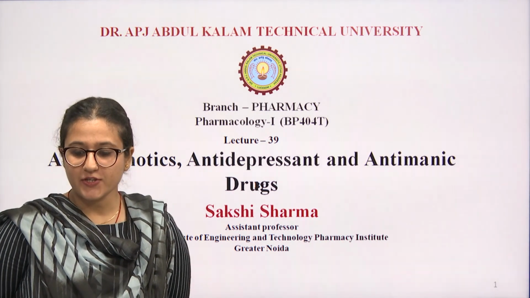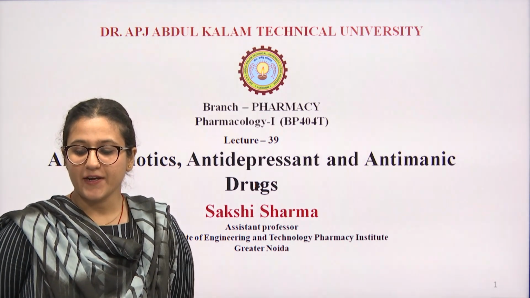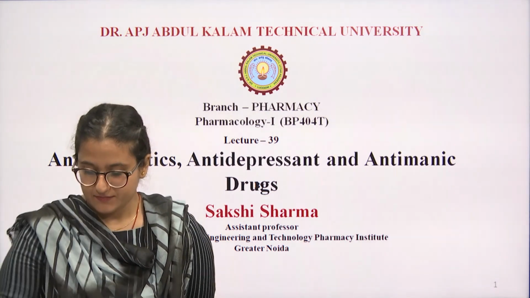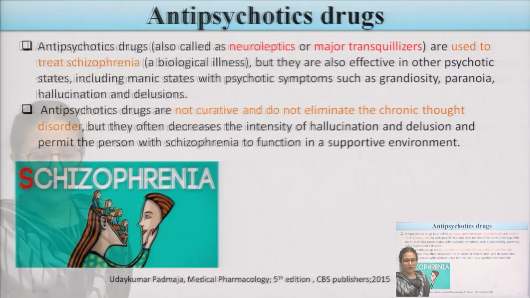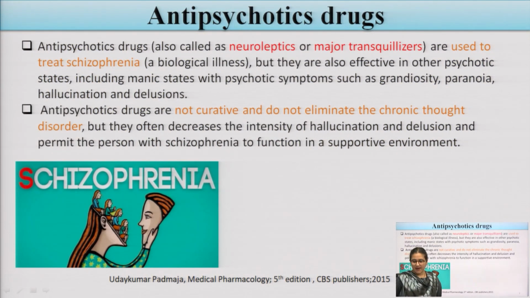Today I am going to teach you antipsychotic, antidepressant and antimanic drugs. So we shall proceed. First one is antipsychotic drugs. What are antipsychotic drugs? Antipsychotic drugs are also called neuroleptic drugs or major tranquilizers, and they are mainly used to treat the schizophrenia condition.